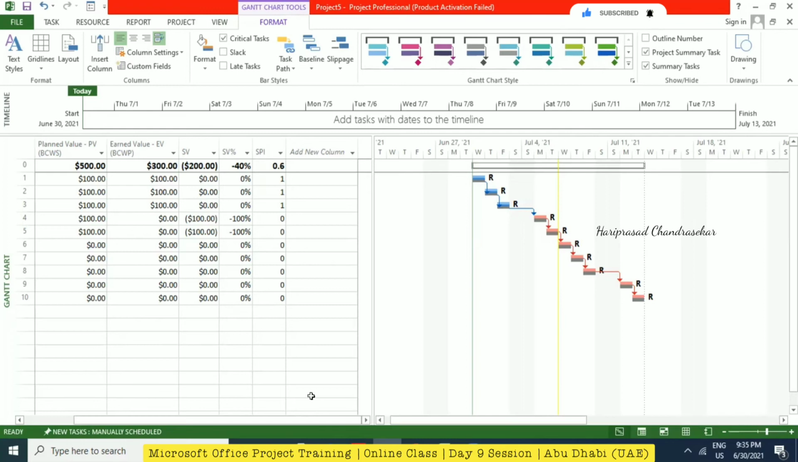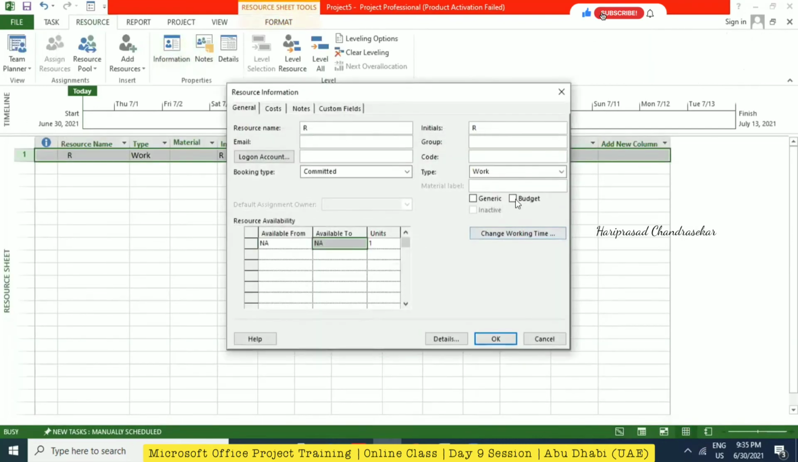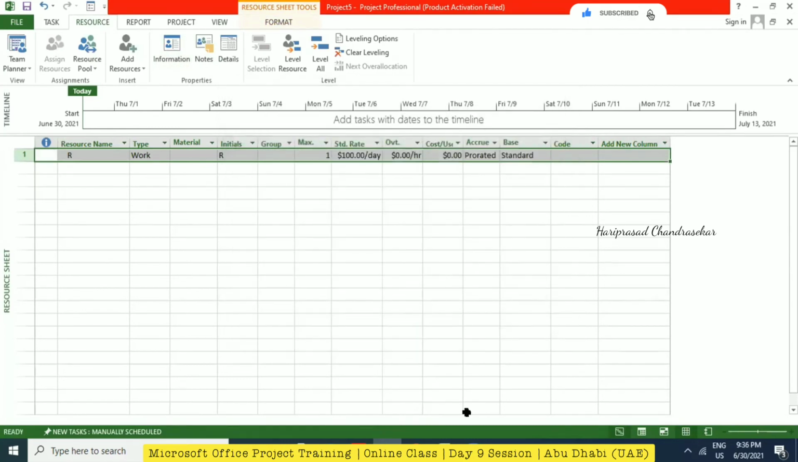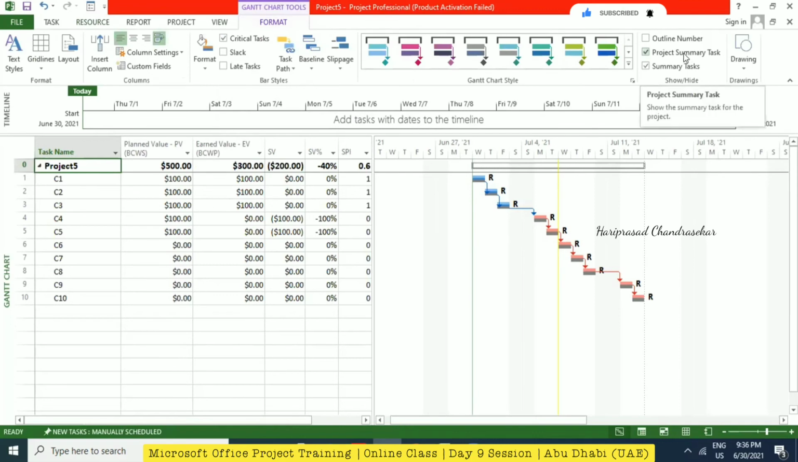Can you just remind me of budget resource and how to display it? When you are creating a resource, you need to go to resource information and select whether it is a budget resource or not. Then we can put that resource only on the project summary task. That too, you need to switch on from here. If you are not switching it on here, we can't assign it. This is the budget resource.